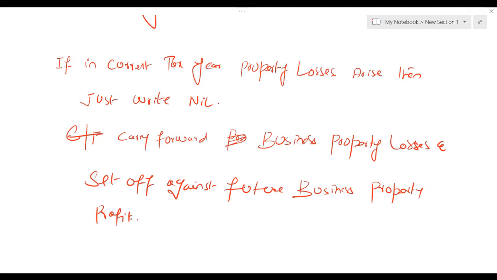Slowly and gradually, maybe after one or maybe two more lectures, we will start the Kaplan kit as well, so that you have a really good idea of the level of difficulty which you are going to face in the exam. Because the more kit we solve, the more grip you will have on this taxation.